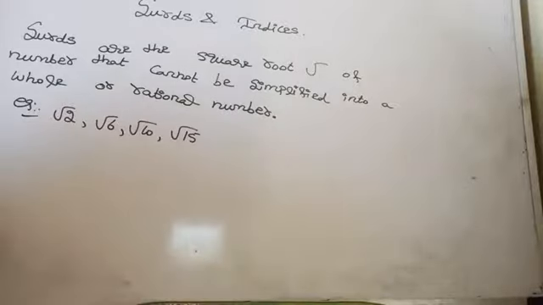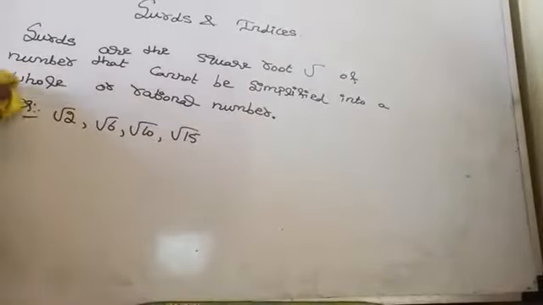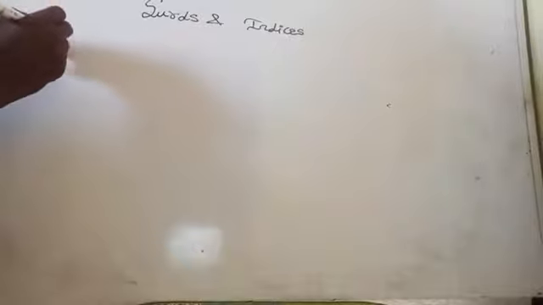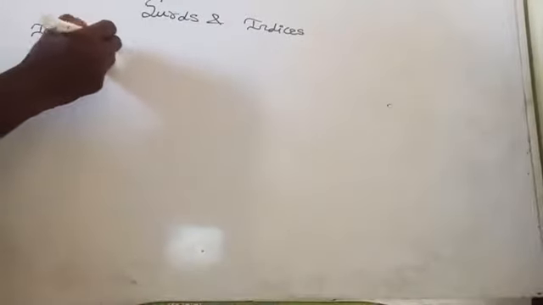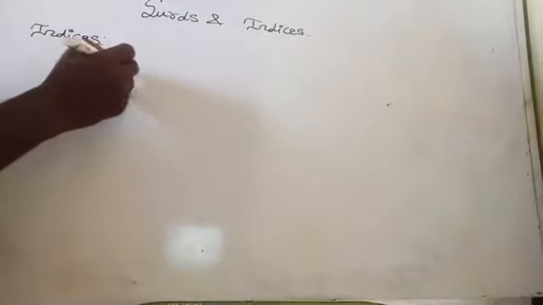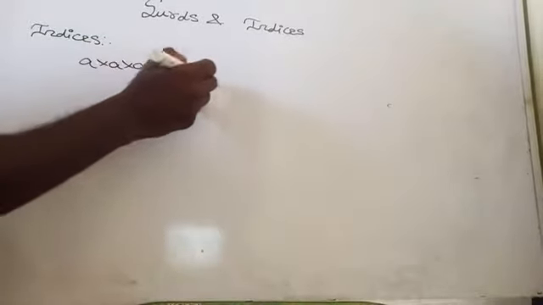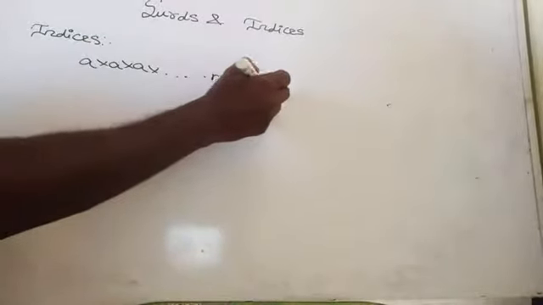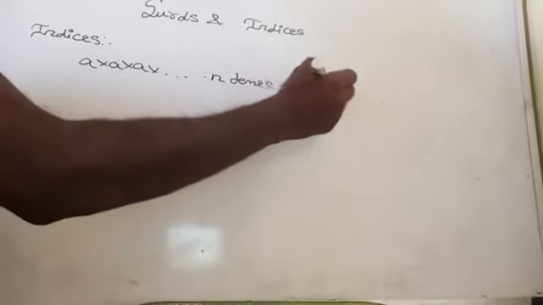Now, come to the definition for indices. Indices means a number or letter that is multiplied by itself as many times. For example, a into a up to n times can be written as a to the power n.